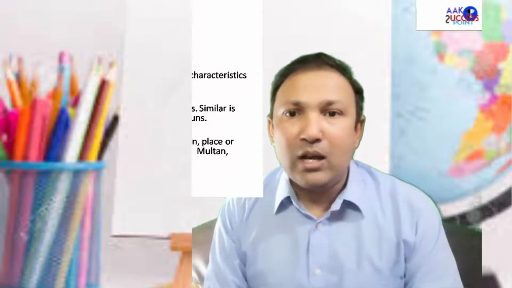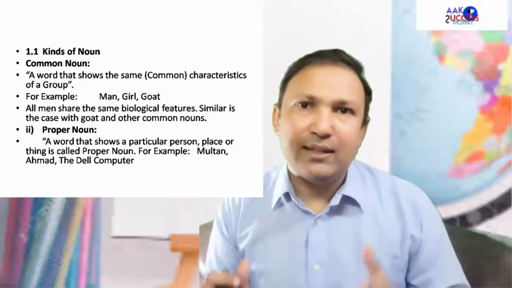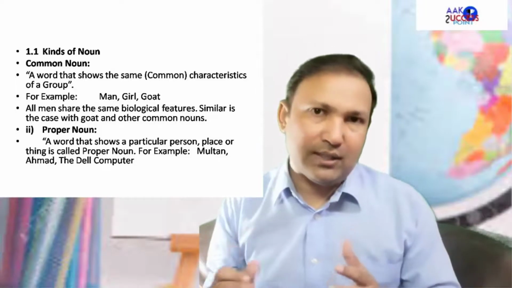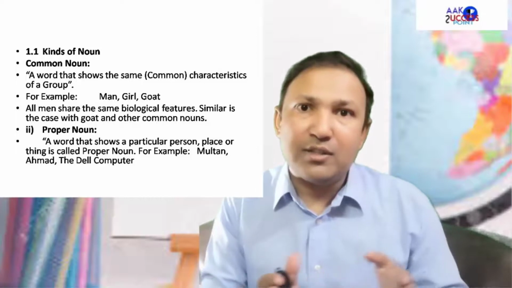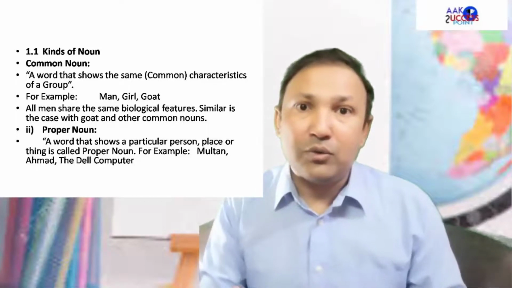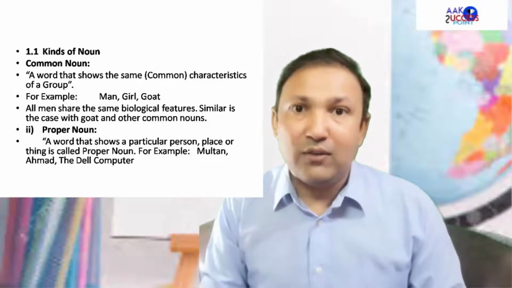Let's talk about the first group of kinds of nouns. We divide nouns into five parts, or you may say kinds or types. The common noun, that's the first one, and what is a common noun? A word that shows the same common characteristics of a group. That is important. It means if I say in a classroom, a girl should stand up please, and there are 20 girls in the classroom, everyone would think about whom I am talking, so they will be in confusion.